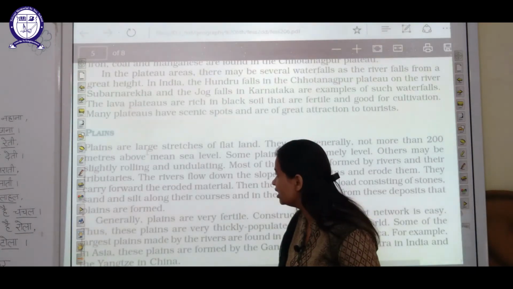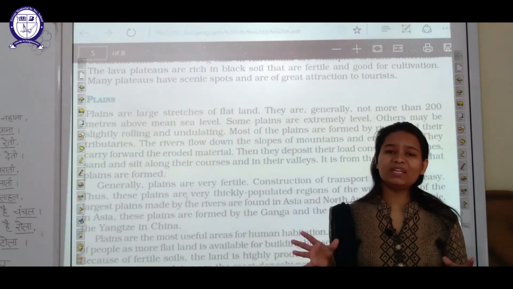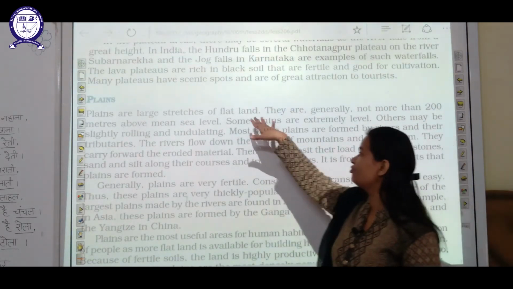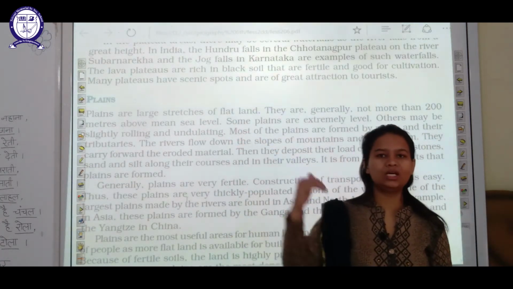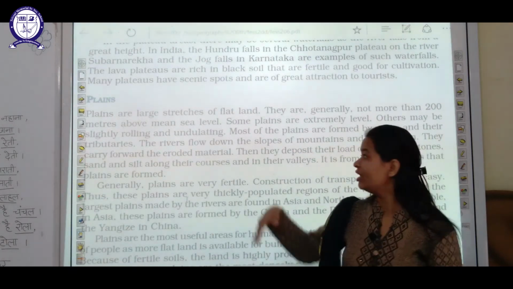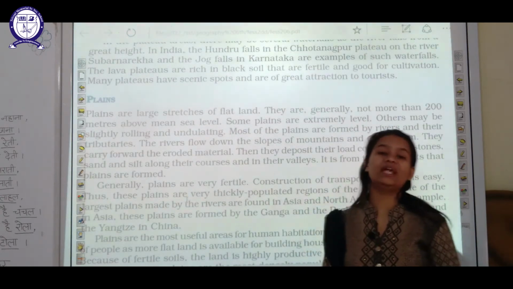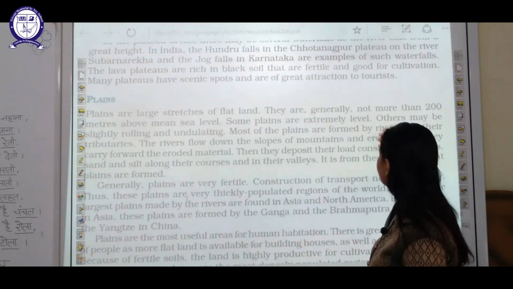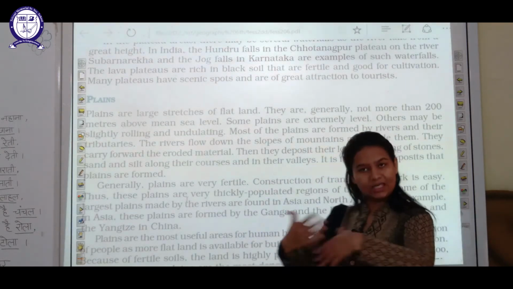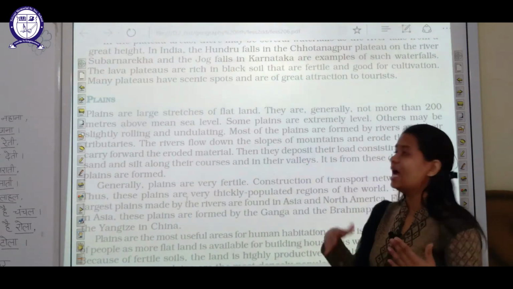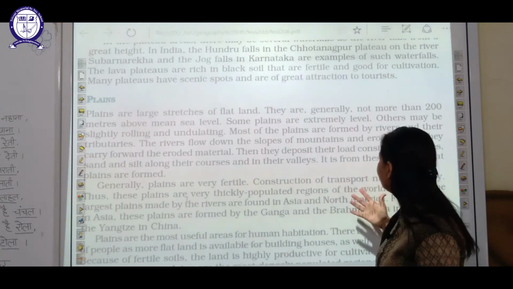So moving ahead, students, next is plains. What are plains? Students, plains are nothing but flat, fertile land. We are living in Haryana, basically your north area; Haryana and Punjab are the areas where plains are present, that is, flat land, not rough or rugged land. Now these areas are also high above the sea surface, and the chances of natural calamities decrease there.